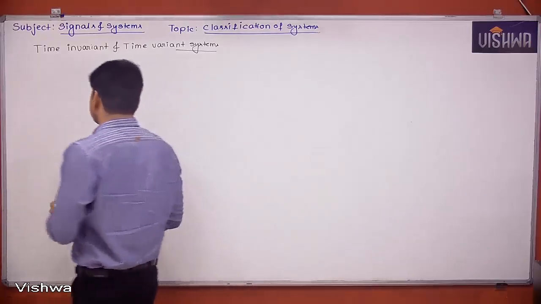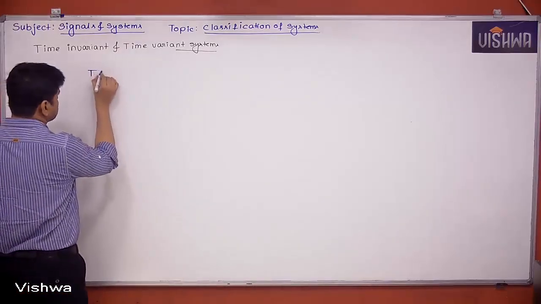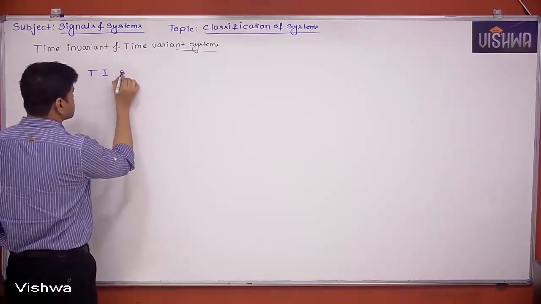So I can write like this: time invariant system.